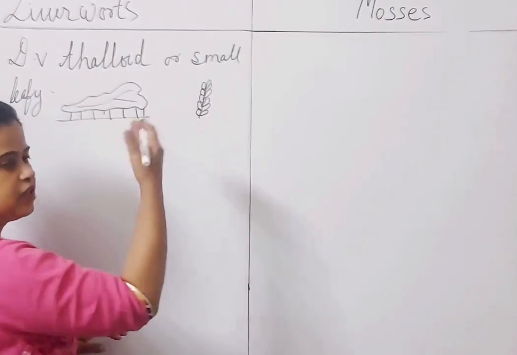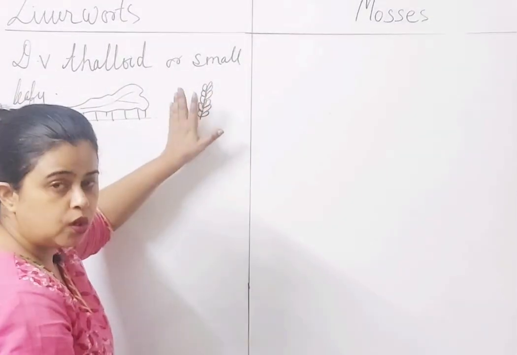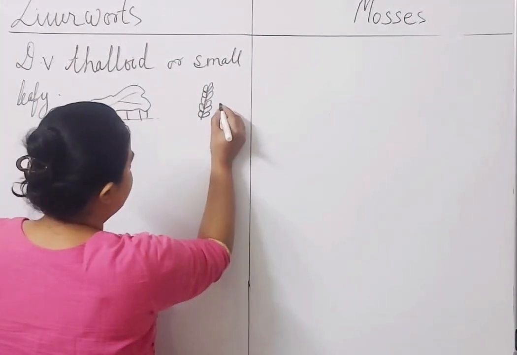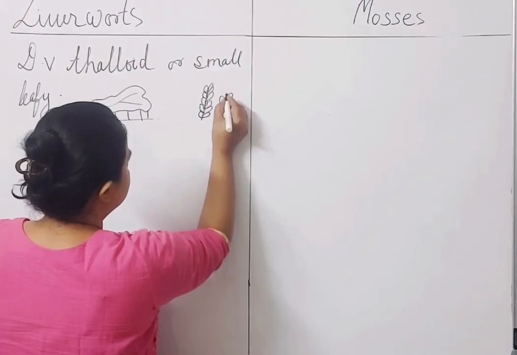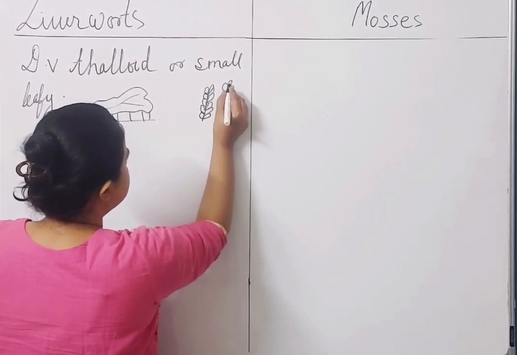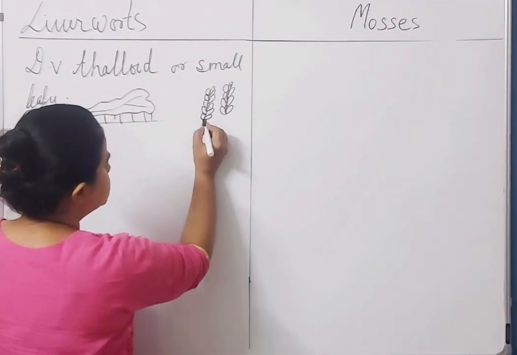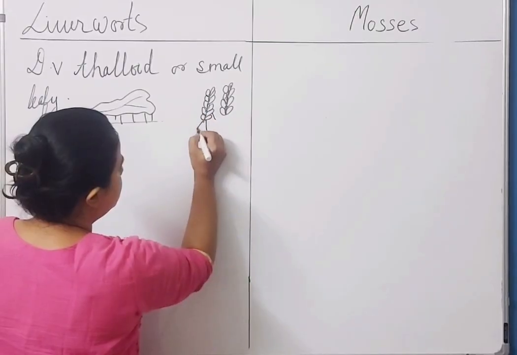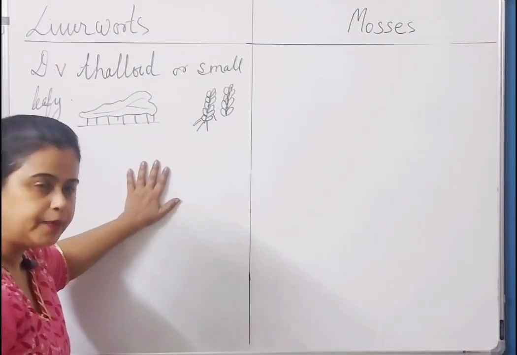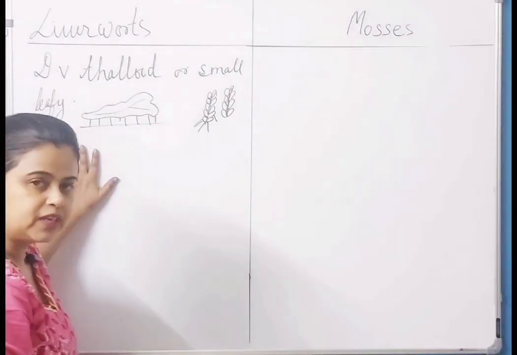Okay, on the dorsal side, if you look from above, you can see two rows of leaves arranged, and below you would find one single row of leaves attached like this. So they are also attached to the soil with the help of rhizoids. Clear? They are green, they are independent. This is the gametophyte phase.